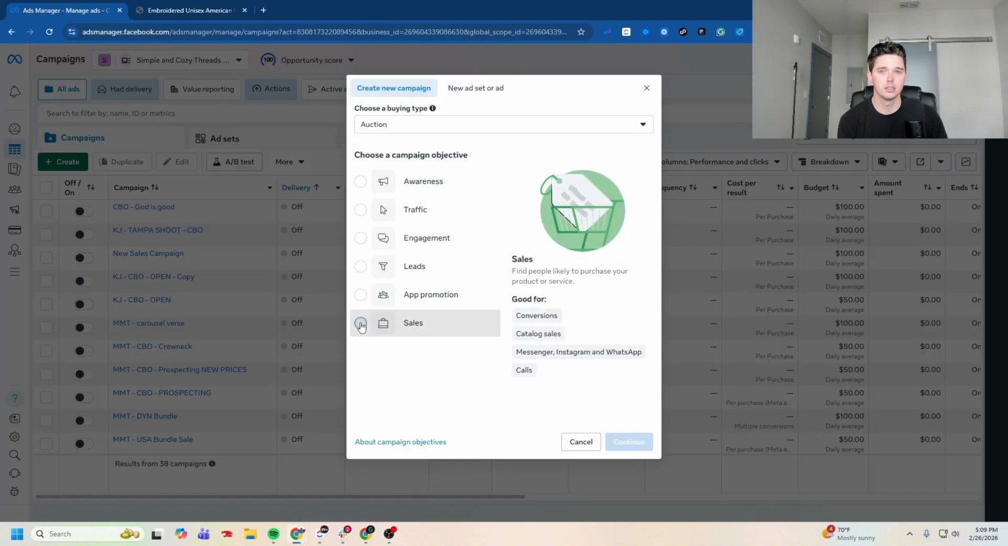Go ahead and click Sales. By the way, you're always going to want to use sales if you're an e-commerce business. There is almost never a scenario where you want to use awareness, traffic, engagement, leads, or app promotion. You need to remember, you always want to optimize for the final conversion event that you want.